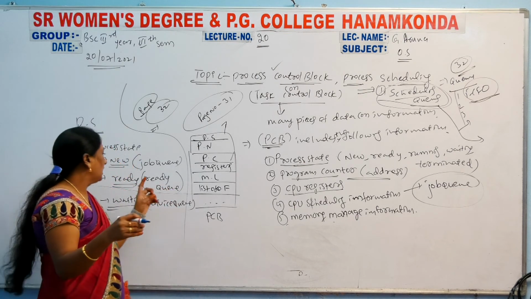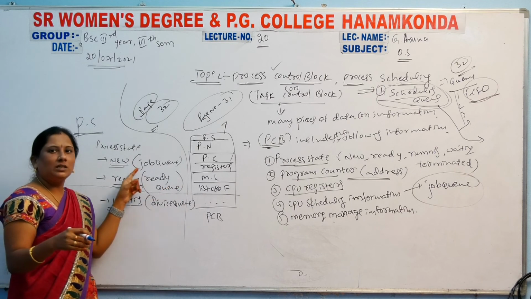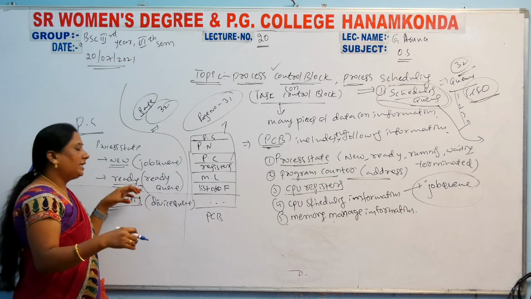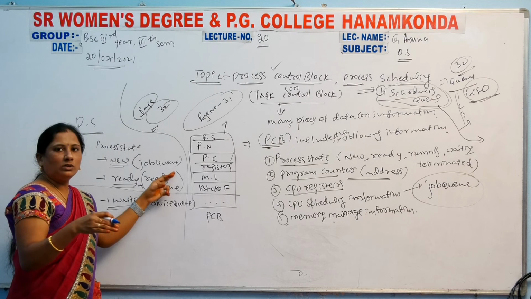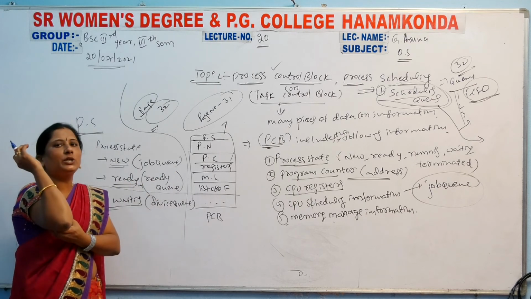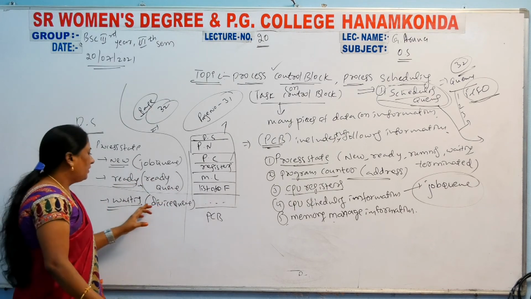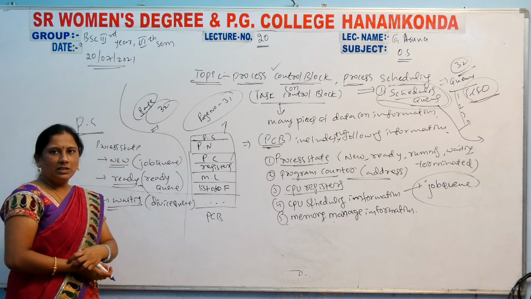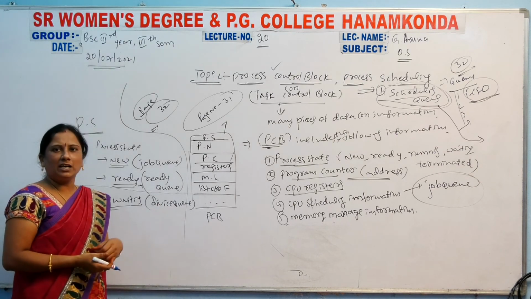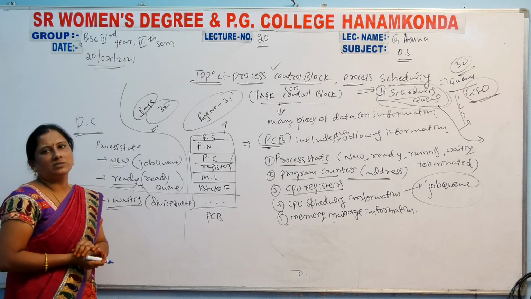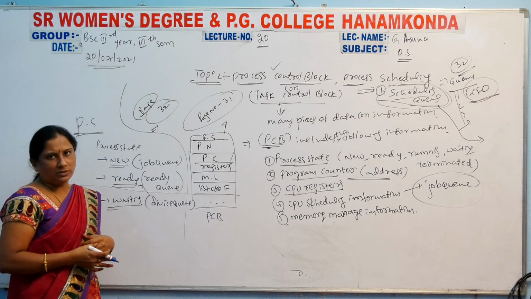So job queue means a new process entering the computer. Ready means the ready queue. Waiting means the device queue. Running means it is running automatically. Then terminated means the process is finished.